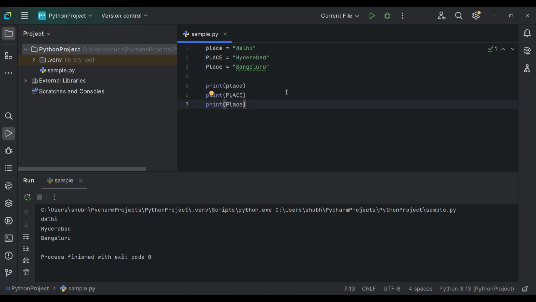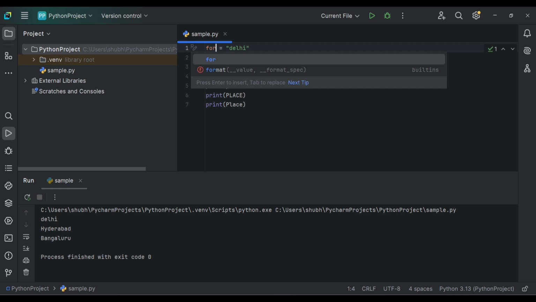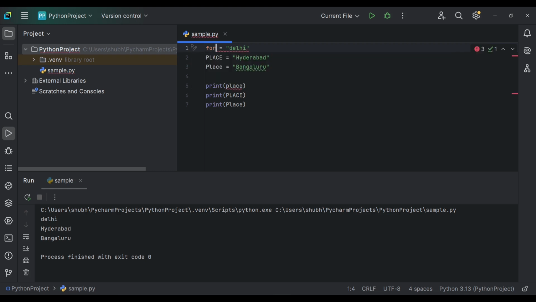Now we will check that reserved keywords cannot be used as variable names. So reserved keywords are for, if, else, etc. So we will check with for. So if I assign for equals Delhi, I will remove the other two, and we will try to print for.